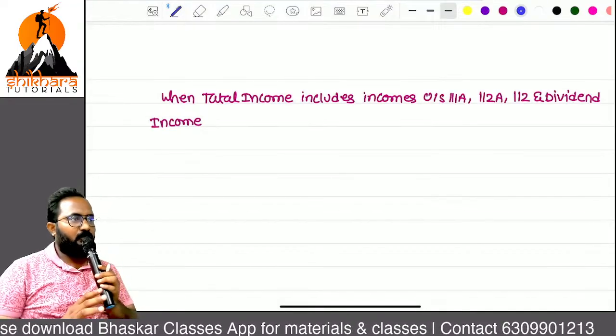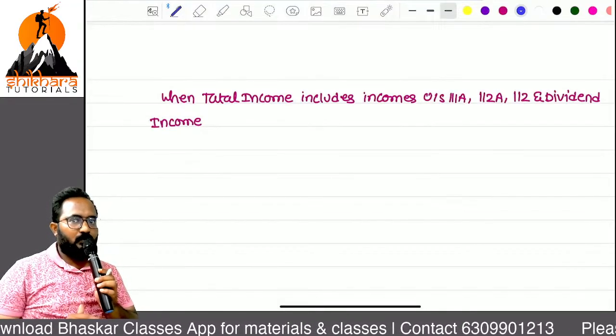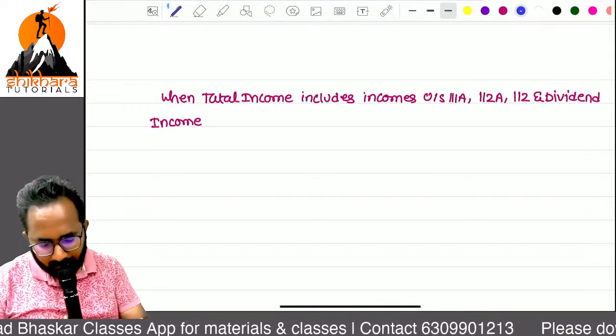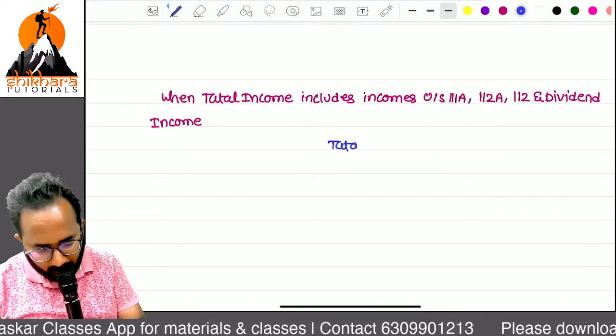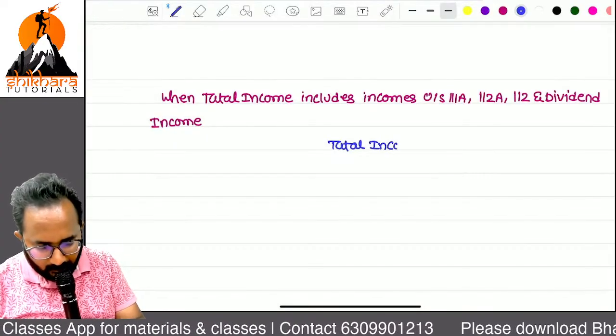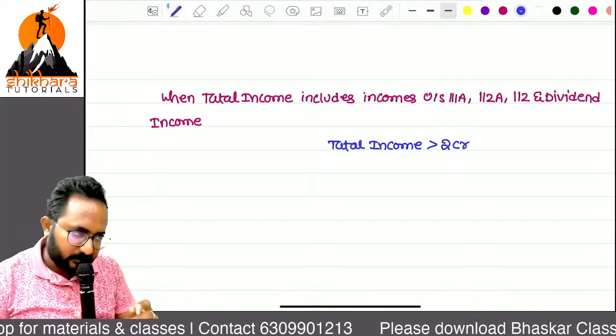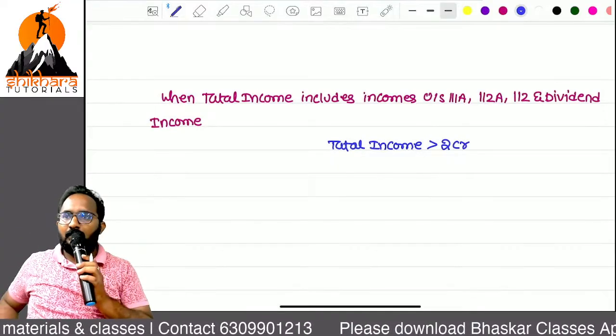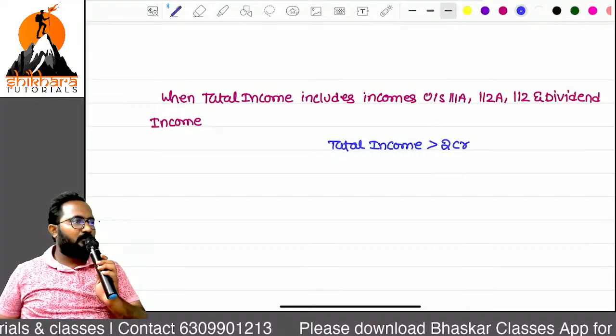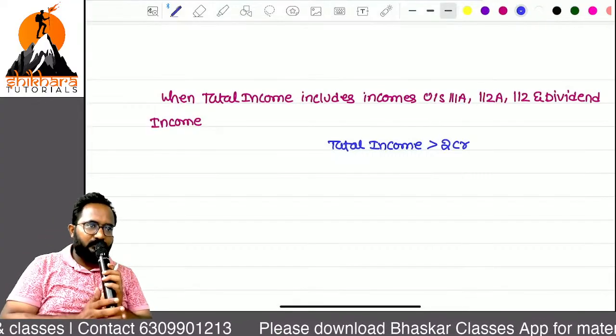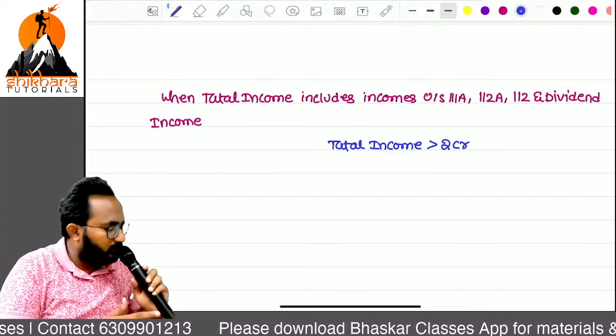Can you tell me, will the issue arise at less than or equal to 2 crores or more than 2 crores? More than 2 crores. I will give you one of the best examples from the CA inter materials, in a detailed manner, and we can solve 4 or 5 MCQs. You will get full clarity, but try to listen.